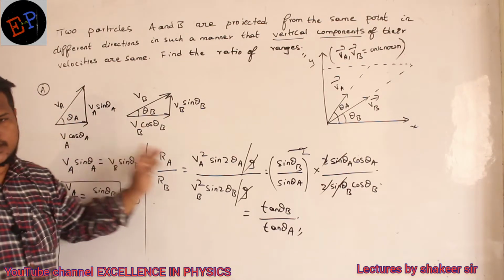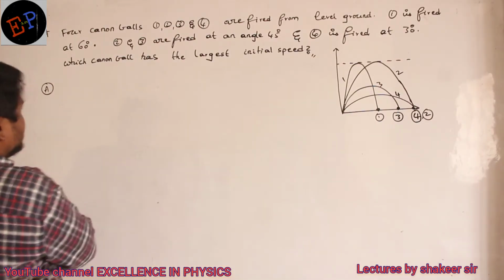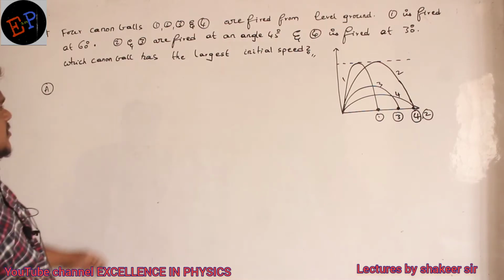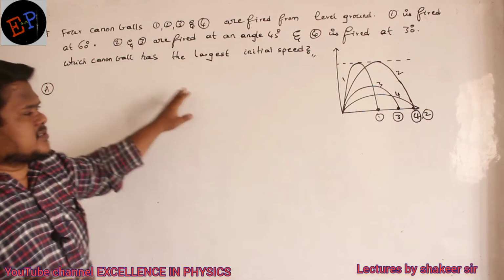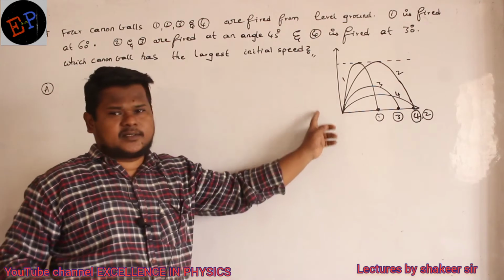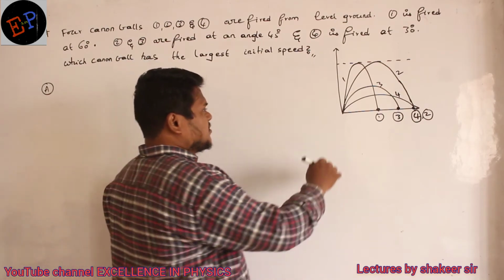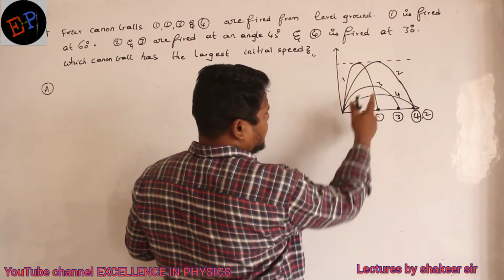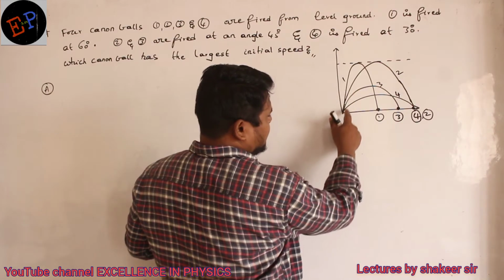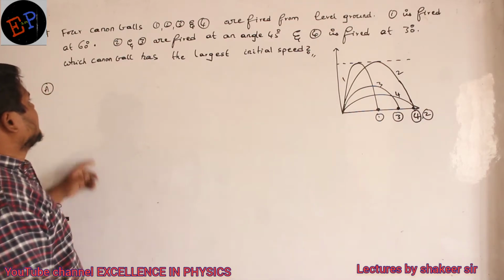And this mathematical calculation you have to understand by yourself. See, ma, this is the given question. So 4 cannonballs, 1, 2, 3, 4 are fired from the level ground. It means from the horizontal ground only 4 cannonballs are fired like this. Clear, ma? So this is the path traced by first one, path traced by second one, path traced by third one, and this is the path traced by fourth one. Are you able to understand, ma?